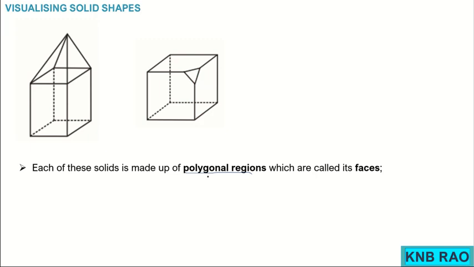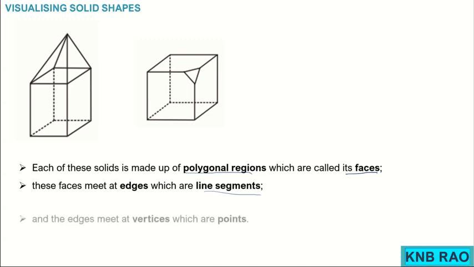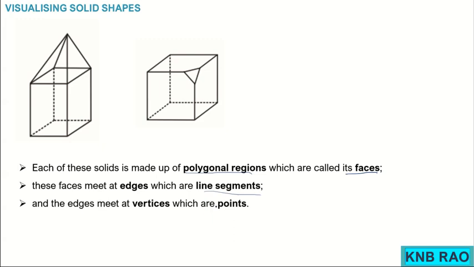They are all made up of polygonal regions which are called its faces. These faces meet at edges, which are line segments, and the edges meet at vertices, which are points.